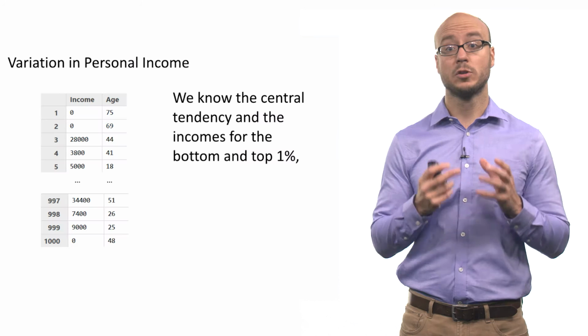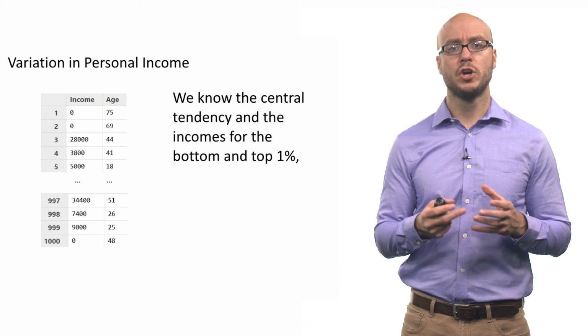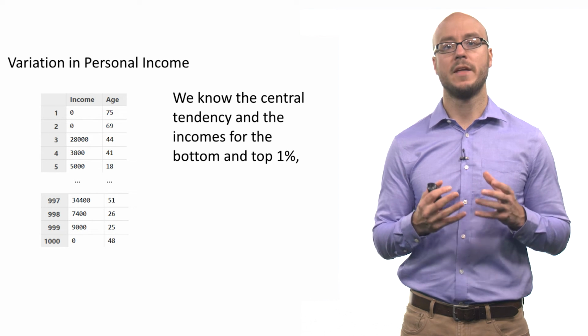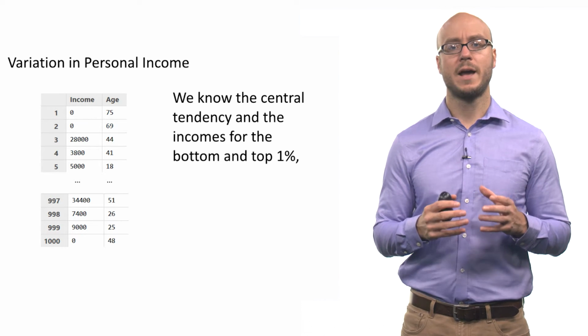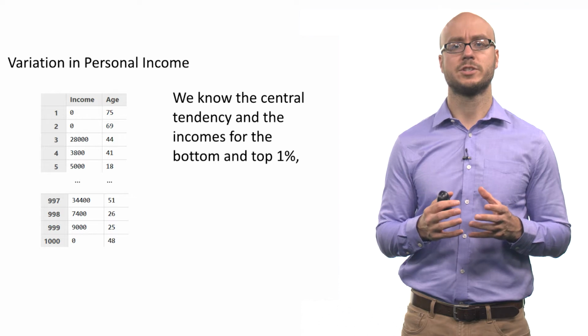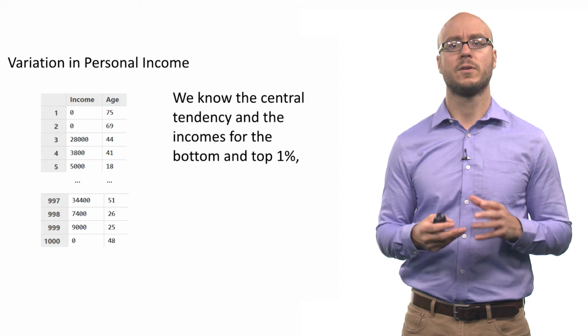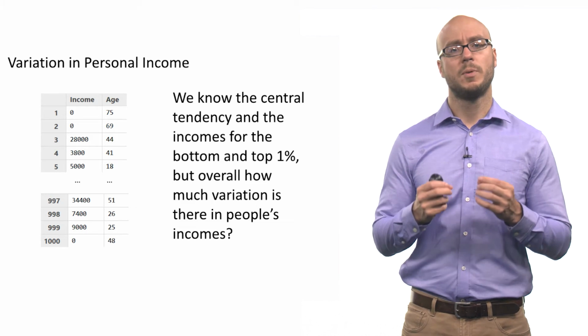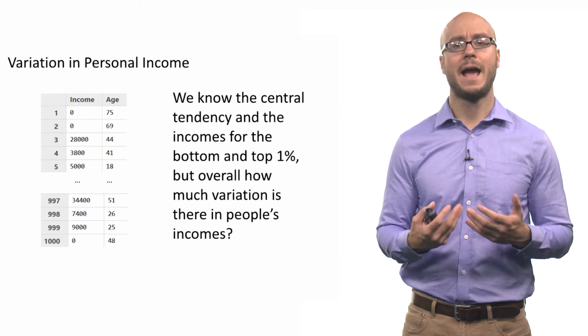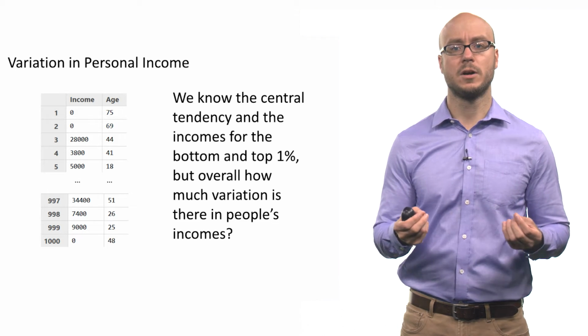Let's return to our data set of personal income in the United States. So far, we've looked at the typical observation in this set of observations, meaning we've looked at measures of central tendency. So we have a good idea where the median, the mean, and the mode income lies in this set of observations. We also have an idea about measures of location or position. So we know what incomes are for the bottom and top percentiles in this set of data points. But we also want to know how varied, how spread out these incomes are.